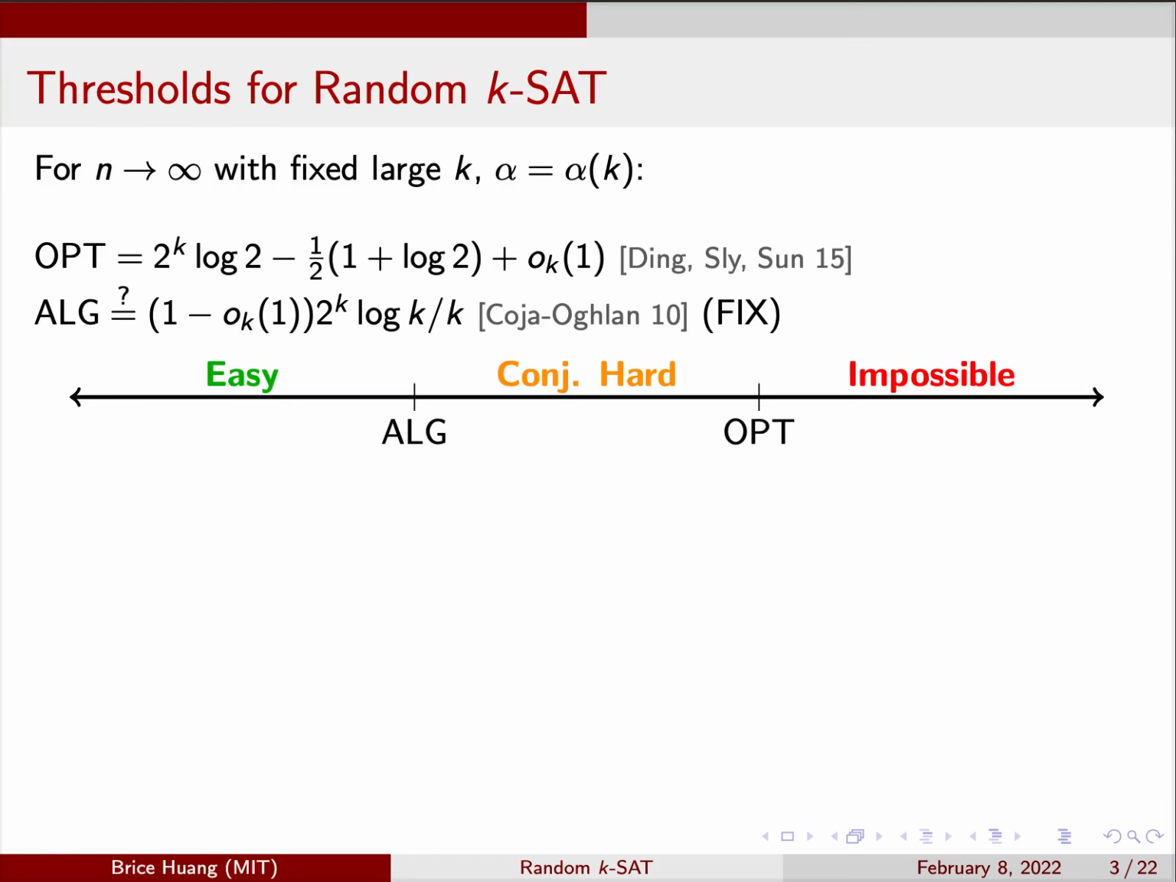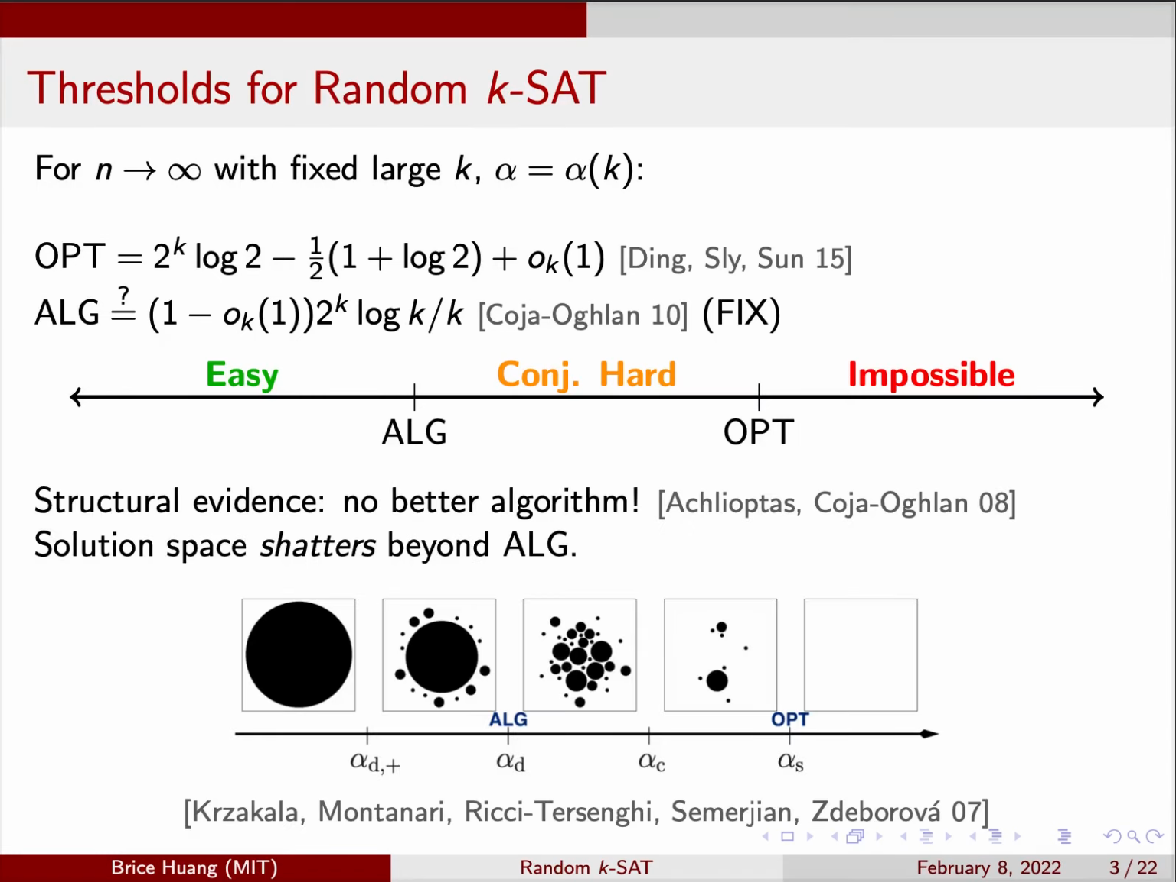We focus our attention on alg, for which much less is known. The current best algorithm is FOCS by Coja-Oghlan, which finds a satisfying assignment at clause density about 2^k log k over k. This is nearly a factor of k smaller than opt, so there's a big information-computation gap. Moreover, there's heuristic structural evidence that this gap is inherent, and no efficient algorithm can do better.